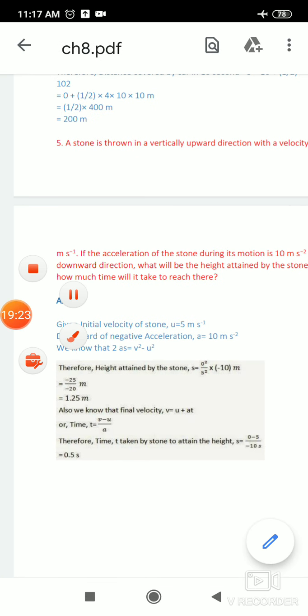So dear students, you have to try at home all the numericals related to this important topic, equations of motion. Thank you.